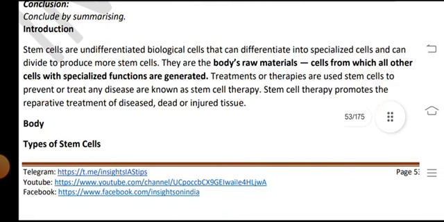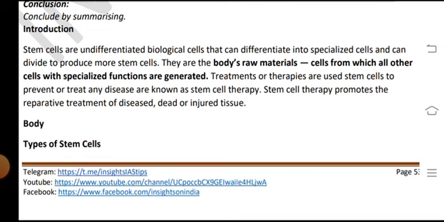Stem cells are undifferentiated biological cells that can differentiate into specialized cells and can divide to produce more stem cells. They are the body's raw material, the cells from which all other cells with specialized functions are generated. Treatments or therapies used to prevent or treat diseases with stem cells are known as stem cell therapy.